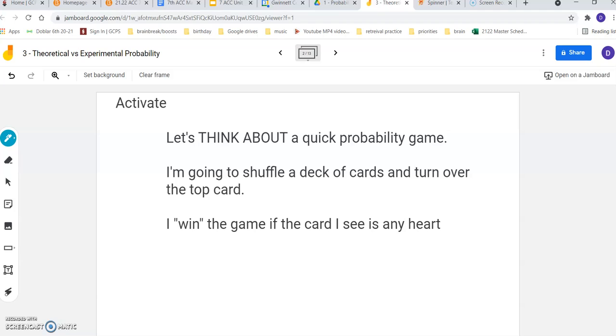All right, before we get to it, let's think about a quick probability game. I'm going to have you pause and possibly even do this. So I want you to imagine this. You're going to shuffle a deck of cards, and I'm going to turn over the top card, and I win the game if the card I see is a heart, any heart. Ace, 2, 3, 4, 5, 6, 7, 8, 9, 10, Jack, Queen, King of hearts, I win. If it's a spade, a club, or a diamond, I don't win. Imagine that for me. I'm just going to shuffle, and I'm going to turn over the top card, and I win if it's a heart.